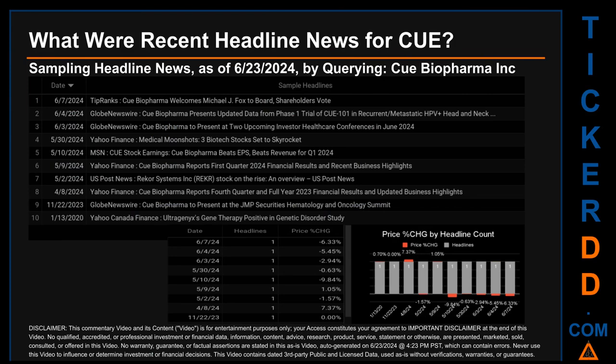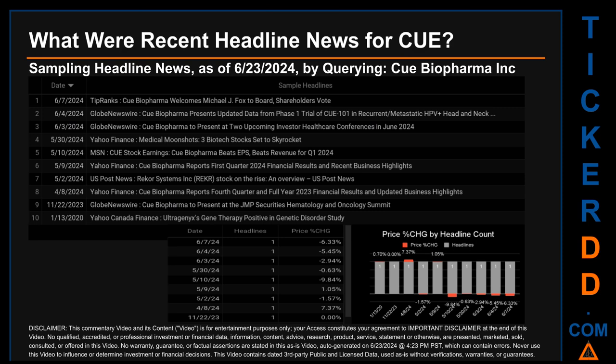What were recent headline news for CUE? Today, Sunday, June 23, 2024, I sampled one of our news aggregators for latest headlines for this ticker. I did so by searching specifically by a keyword that may appear, broadly, in the title or the body of discoverable news articles. The results show 10 unique headlines, published evenly across 10 unique dates. Publication dates span 1607 days.